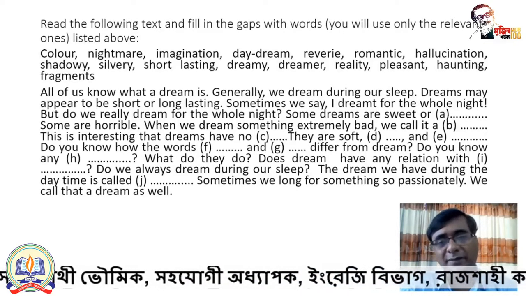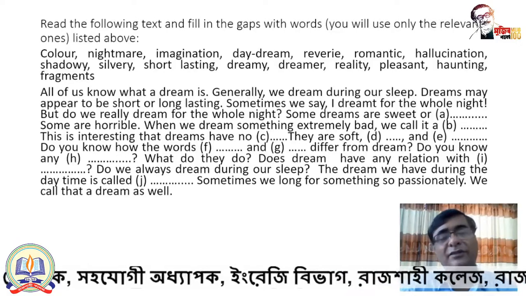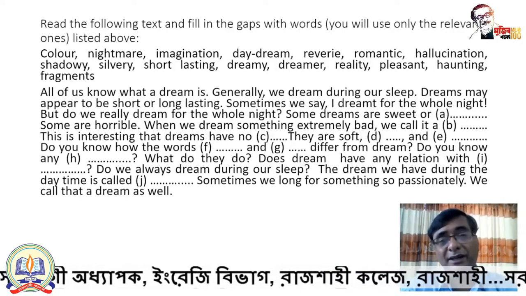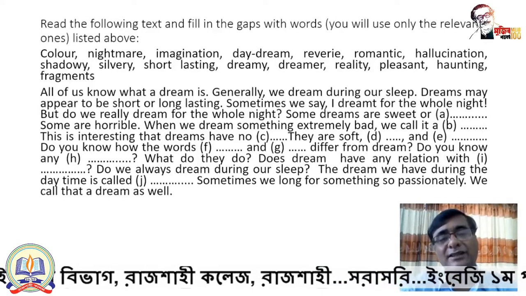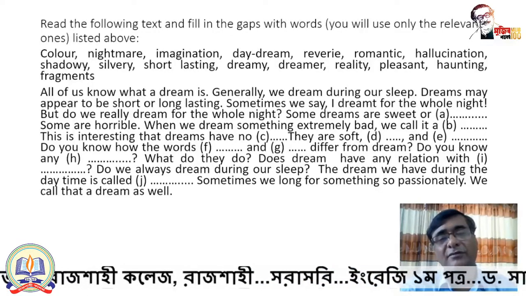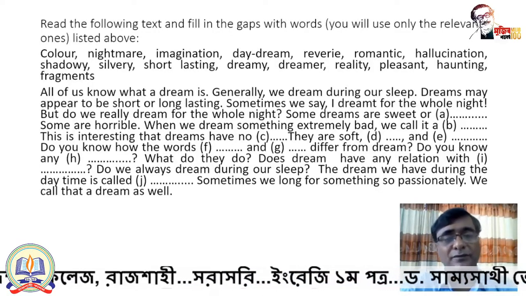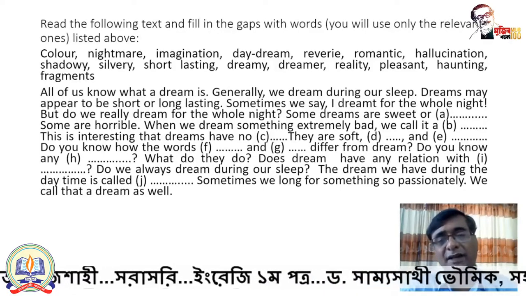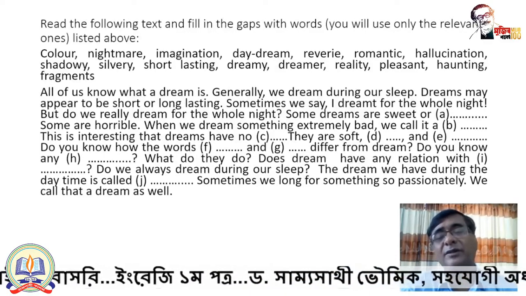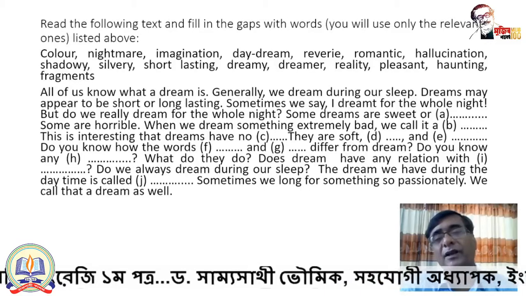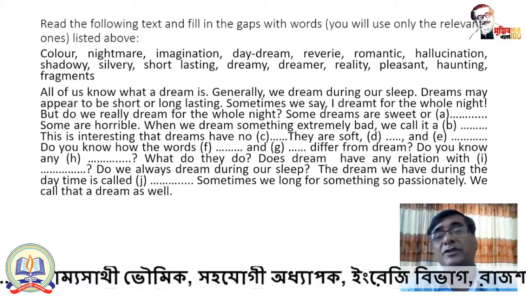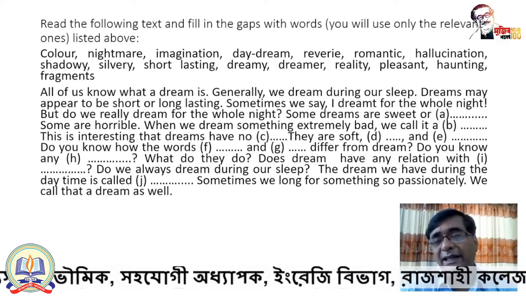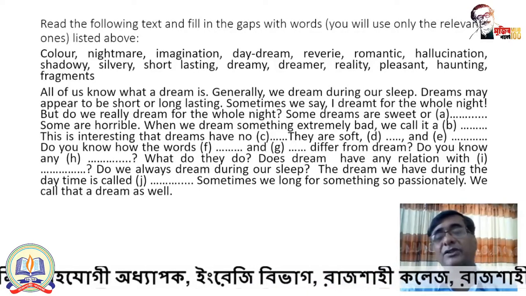Shadowy, you know the meaning of shadow. Silvery, silvery is dreamy, something like that. Short lasting, it doesn't last for a long time, usually for a minimum period of time. Dreamy, who is a dreamy person? A person who dreams. Dreamy state, dreamy person. Dreamer, a person who dreams is a dreamer. Reality is just the opposite of imagination.